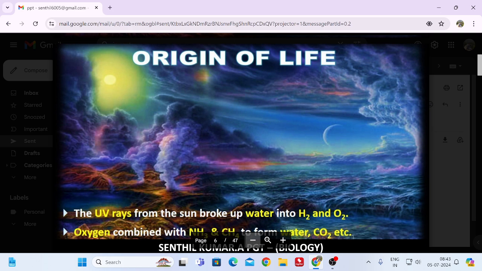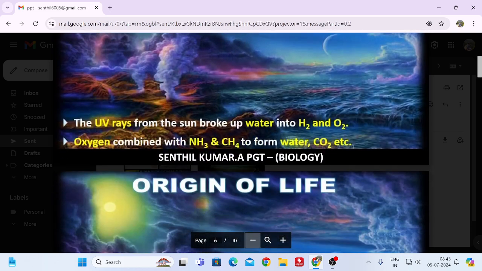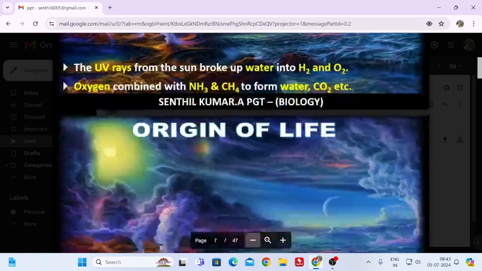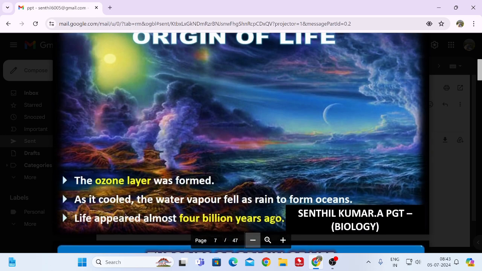But in that particular era, the atmosphere was not there, so the rays directly hit the molecules and broke them into hydrogen and oxygen. The oxygen combined with the ammonia and methane to form water as well as carbon dioxide. So chemical reactions kept taking place in that era. Later, day by day, the oxygen became O3, and the ozone layer was formed.